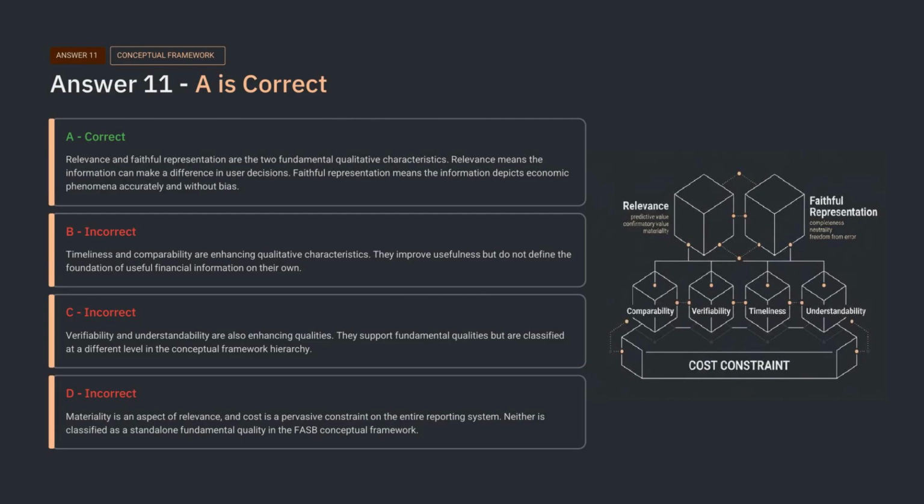Option B is wrong because timeliness and comparability are enhancing qualities. Option C is wrong because verifiability and understandability are also enhancing qualities. Option D is wrong because materiality is related to relevance and cost is a constraint. The exam trap is mixing fundamental qualities with enhancing qualities. Useful information needs relevance and faithful representation first.